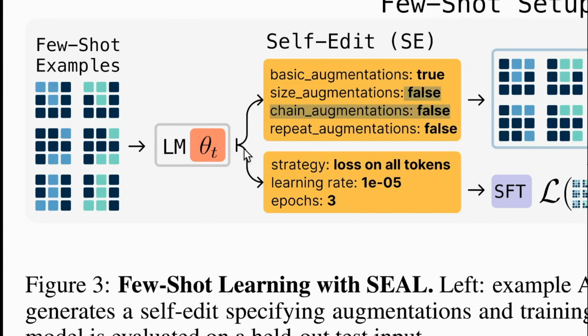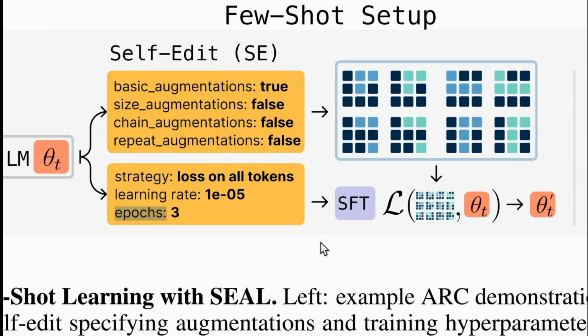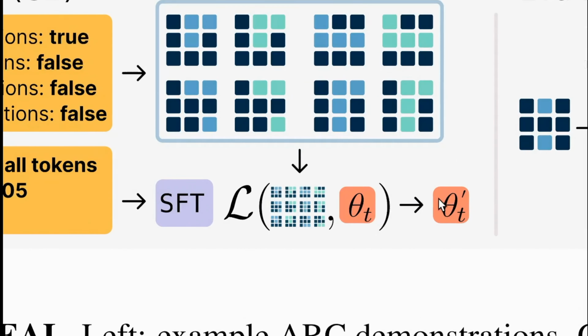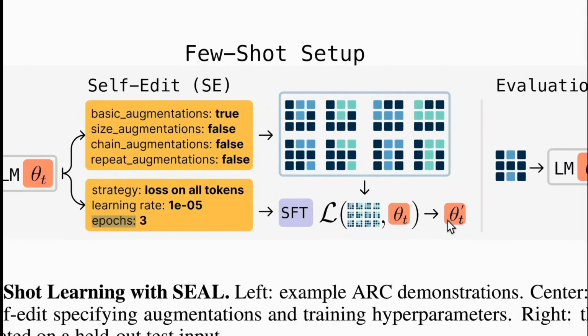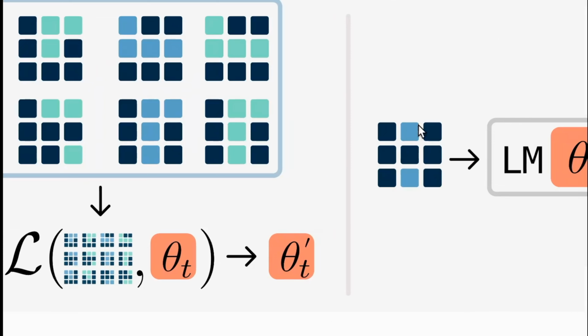The other part is that the model also tells, when you are training a model on these tricks or notes, to use this learning rate or this number of epochs. That is noted, and based on that, a model is trained. You can see this is the new model, theta-t. Now this model is asked the question. You can see this is the question.